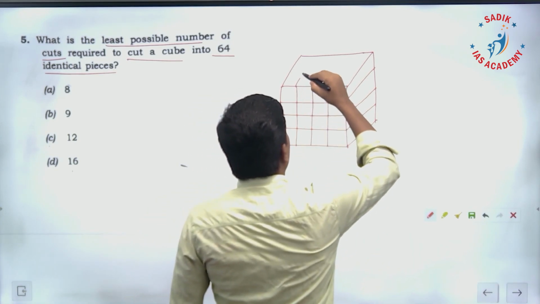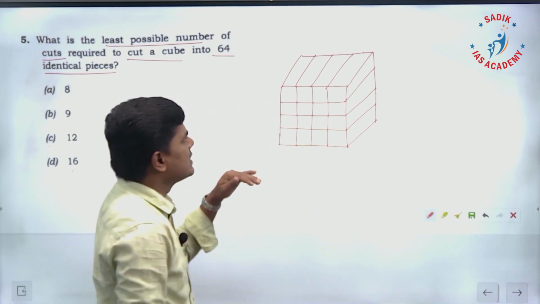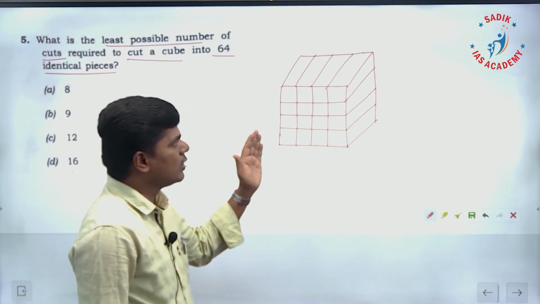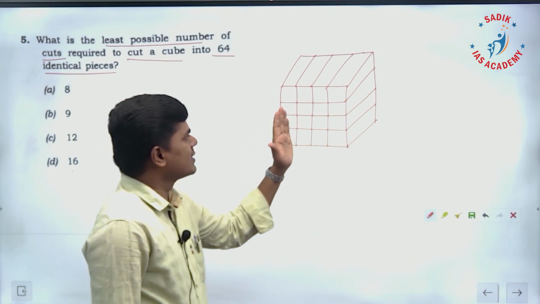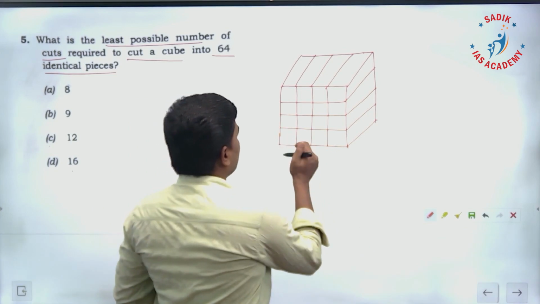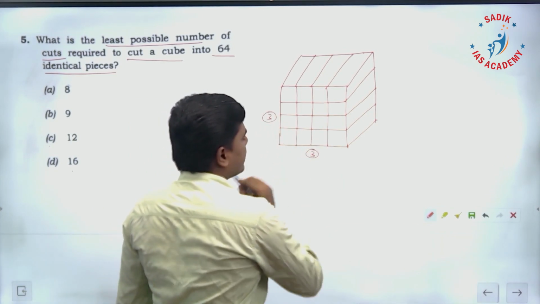It will make 16 cuboids. So every slice will have 4 cuboids, and I have done 3 cuts here and 3 cuts here.